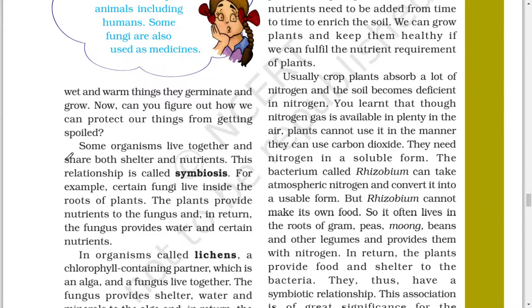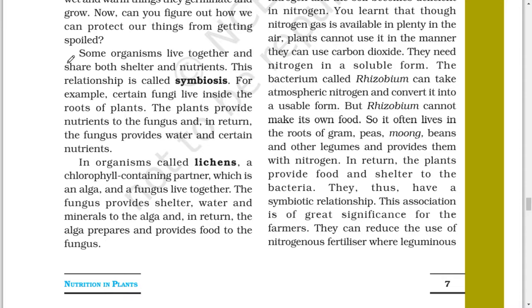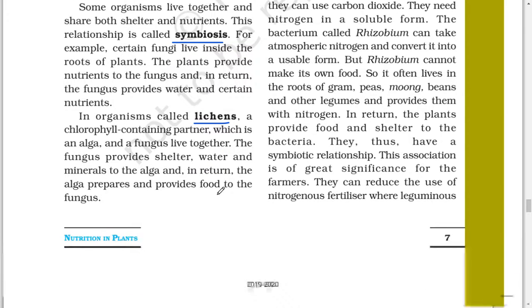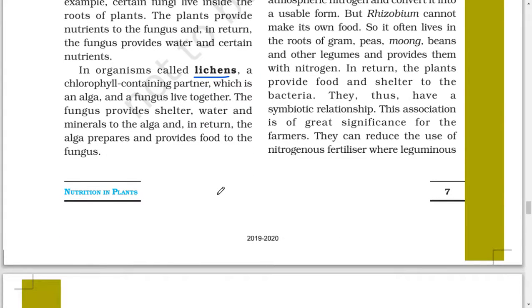Some organisms live together and share both shelter and nutrients. This relationship is called symbiosis. For example, certain fungi live inside the roots of plants. The plants provide nutrients to the fungus, and in return, the fungus provides water and certain nutrients. In organisms called lichen, a chlorophyll-containing partner, which is an alga, and a fungus live together. The fungus provides shelter, water, and minerals to the alga, and in return, the alga prepares and provides food to the fungus.